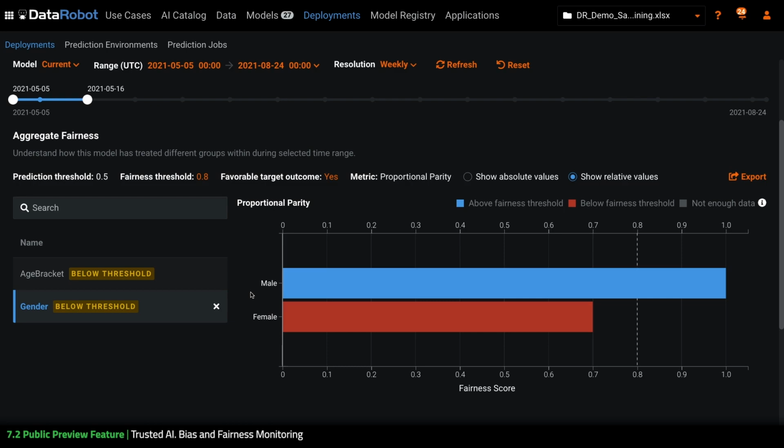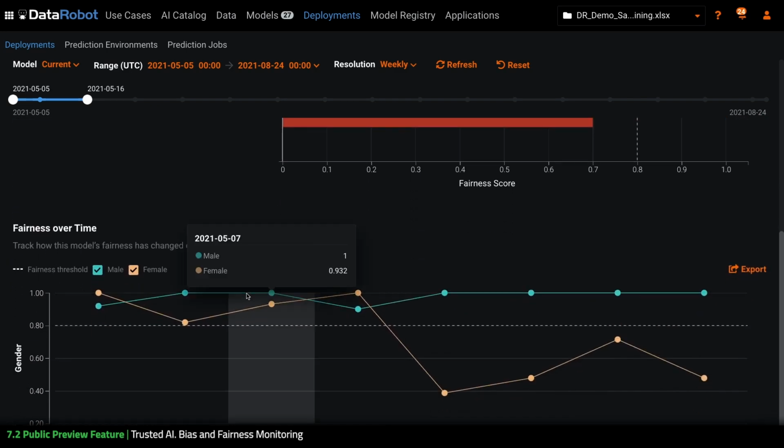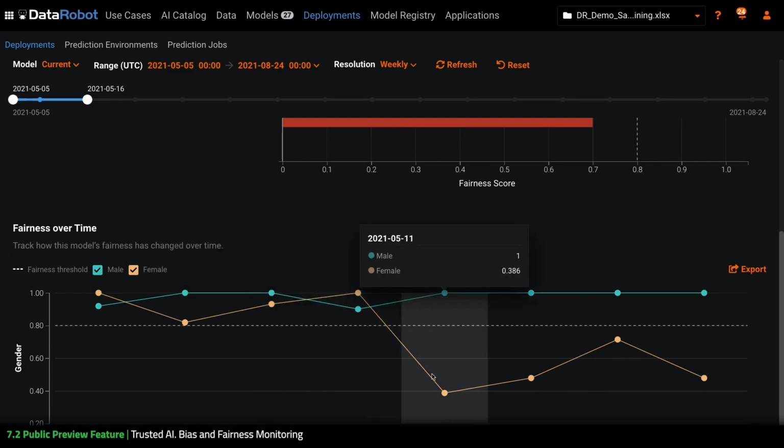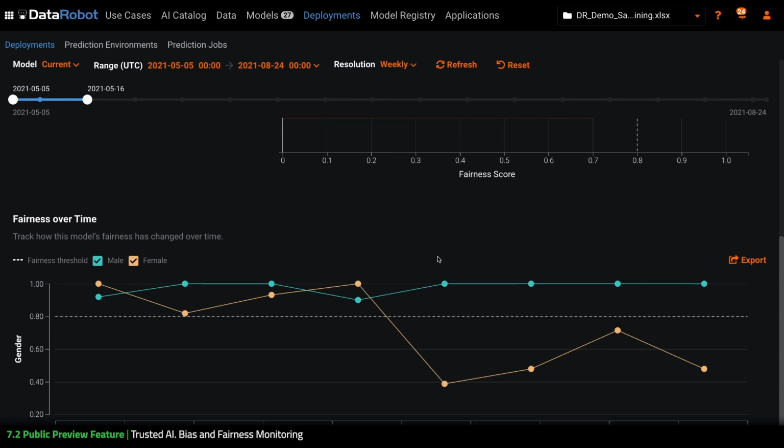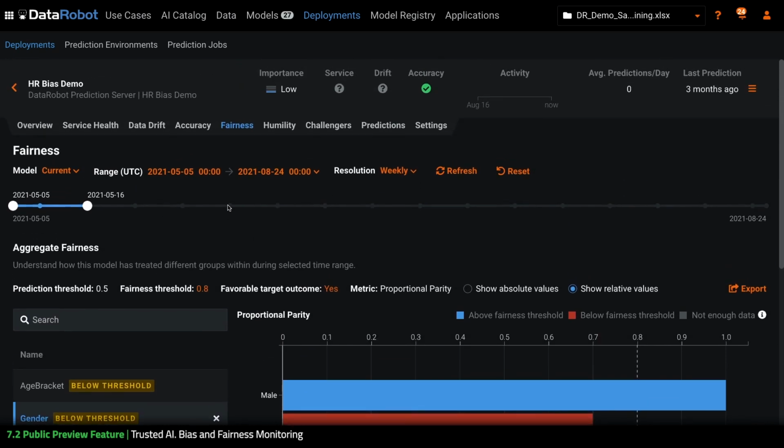Drilling in, I can see the female class has dropped below the designated threshold. By examining the data over time, I can clearly see when that occurred. This gives me an indicator of where to start my investigation, and is potentially an indication that I should explore modeling techniques to update a version of this model that begins to mitigate this issue.